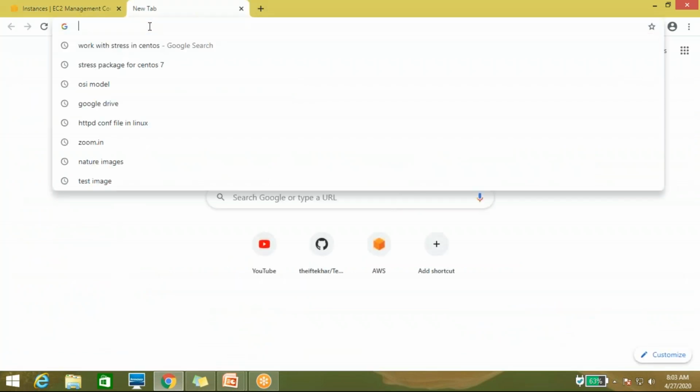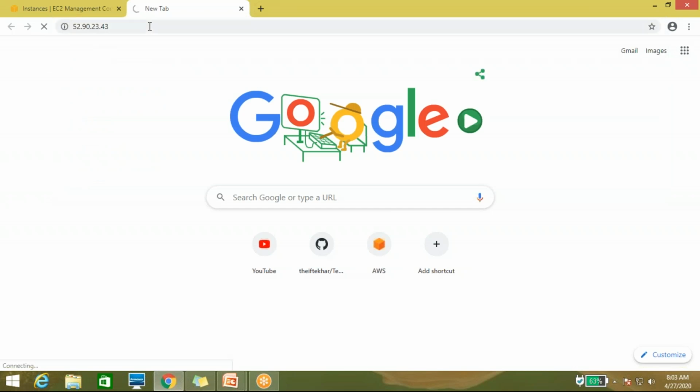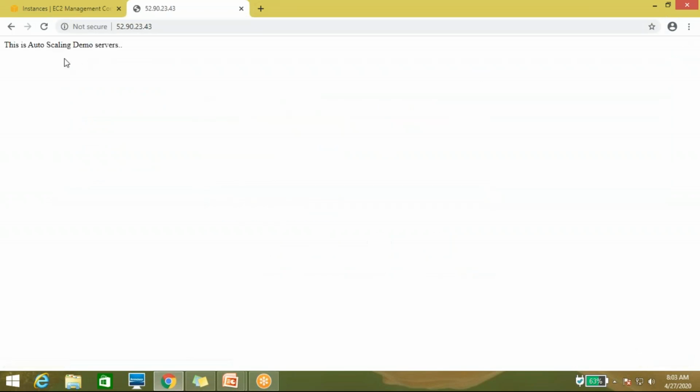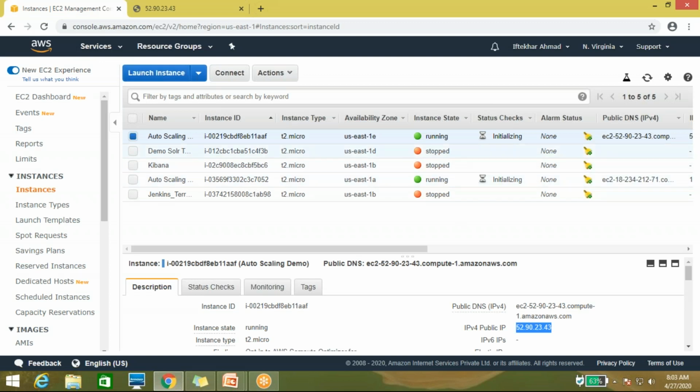Let me check with the public IP. Now it's showing this is the auto scaling demo server which I have put. So now the server is fine. To verify whether the auto scaling which I have configured increases the size of our instances when required, for testing purposes I am terminating this instance.